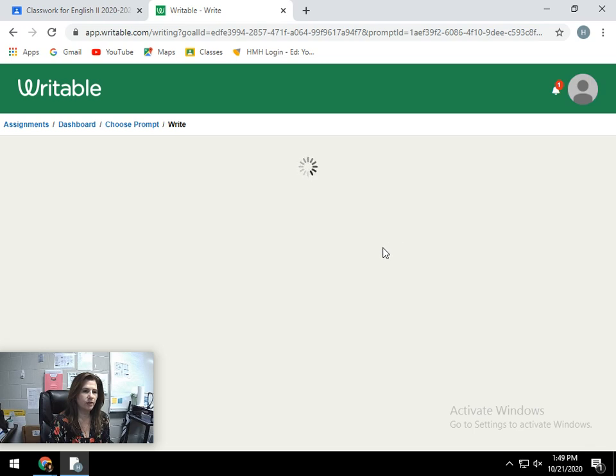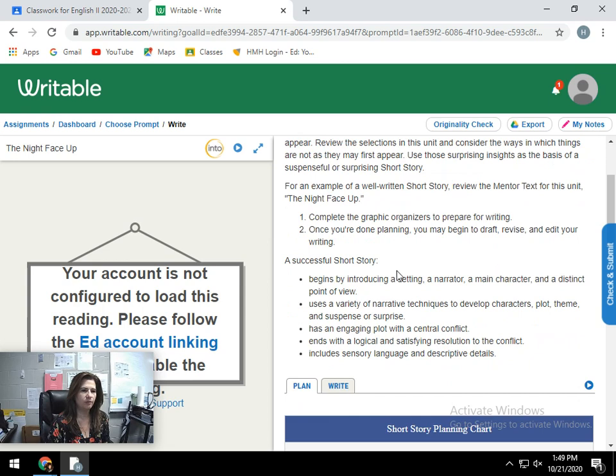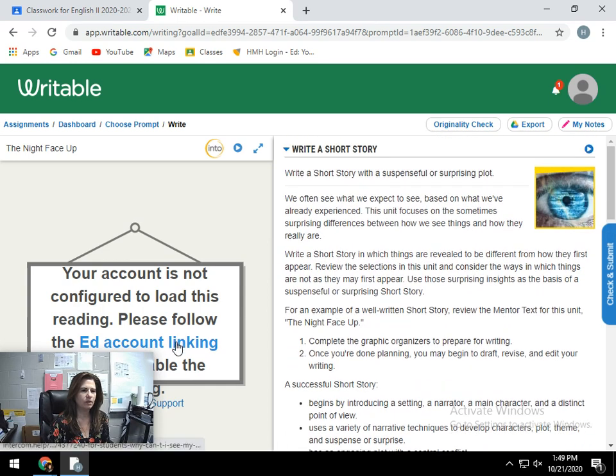I really wanted to show you what this looks like from a student point of view, because it's really annoying when all I can see is the teacher side. That's the reason I've got this user account. I'm not sure why this account is not configured, but with yours it will pull up the night face up, because that is your mentor text. You can look at how that story is structured to get ideas, how the sentences are written, the transitions, and how it builds suspense.